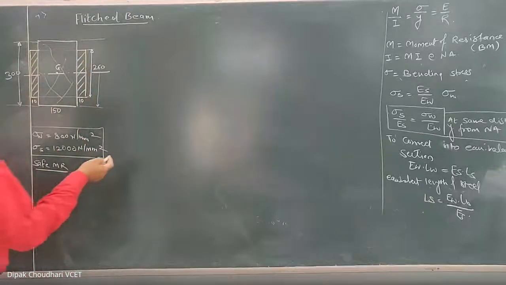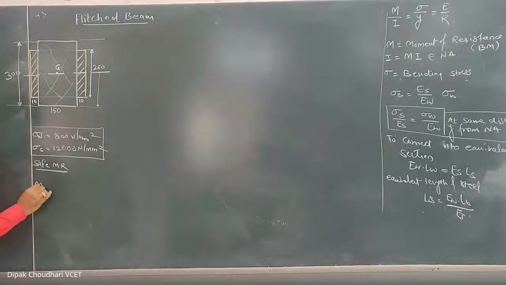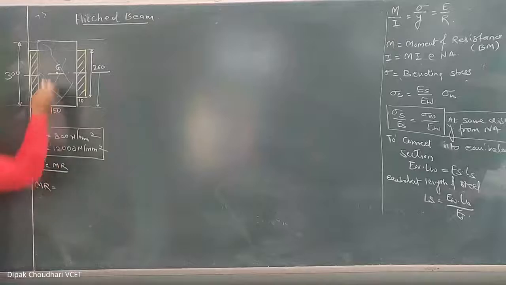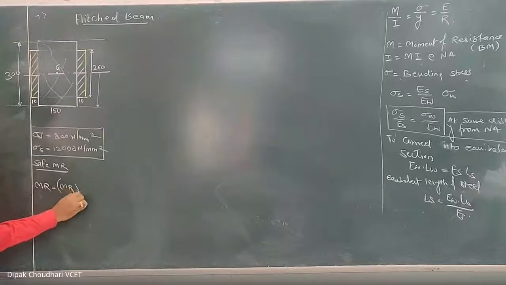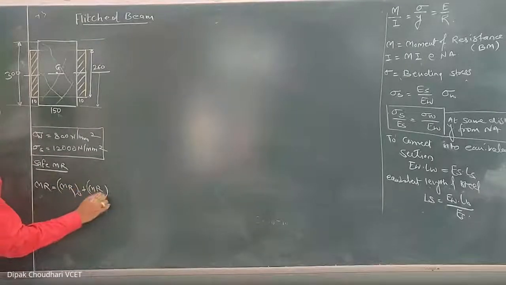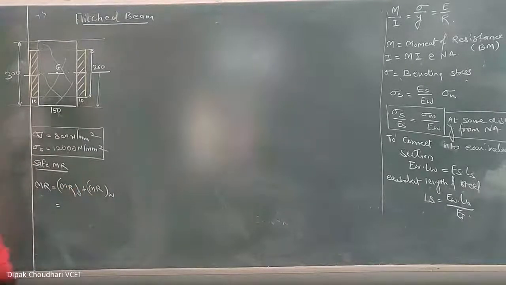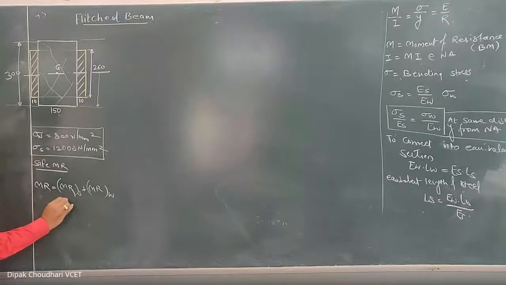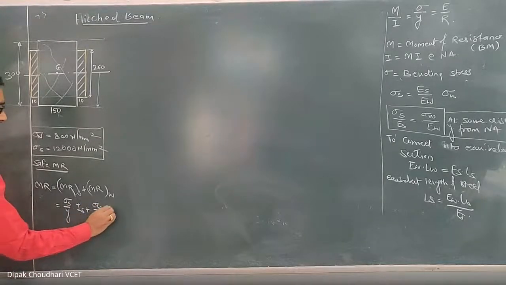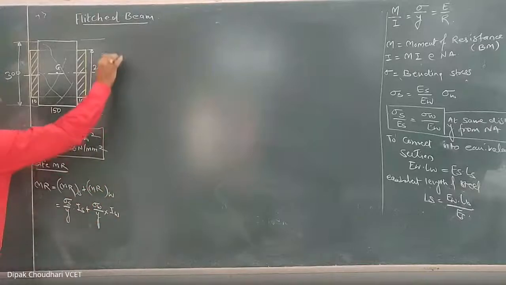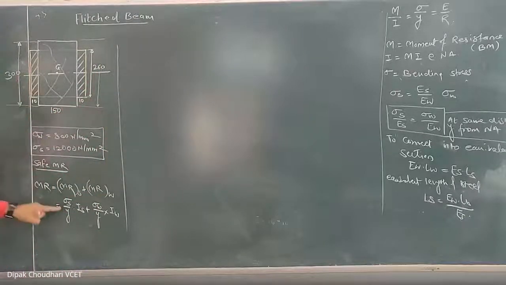Okay. So to calculate this moment of resistance, if I work with the composite section, then the total moment of resistance or safe moment of resistance is equal to the safe moment of resistance of steel plus the safe moment of resistance of the wood. If you equate this, you will get this. Here it is the induced stress in the steel upon Y into the moment of inertia of the steel, plus the induced stress in the wood upon Y into the moment of inertia of the wood. Okay, if you consider the composite section.